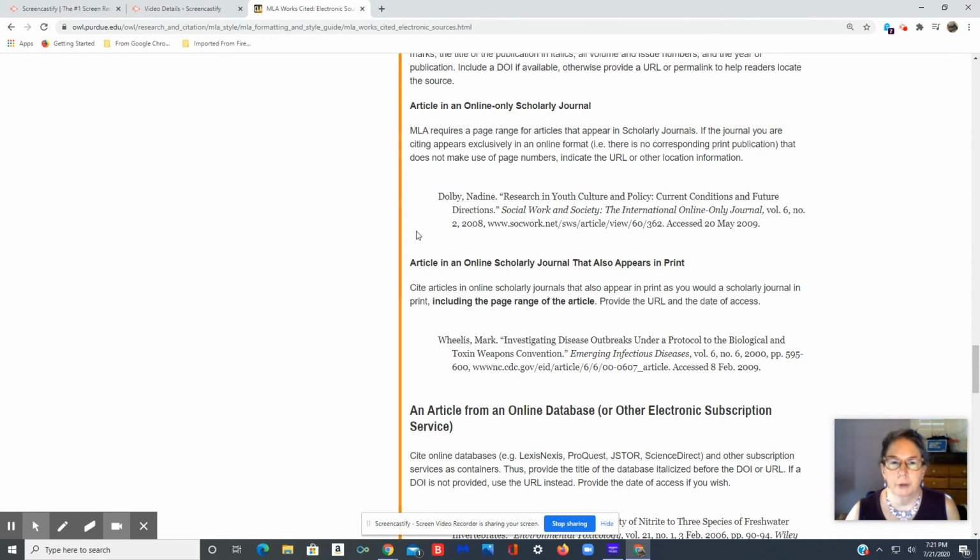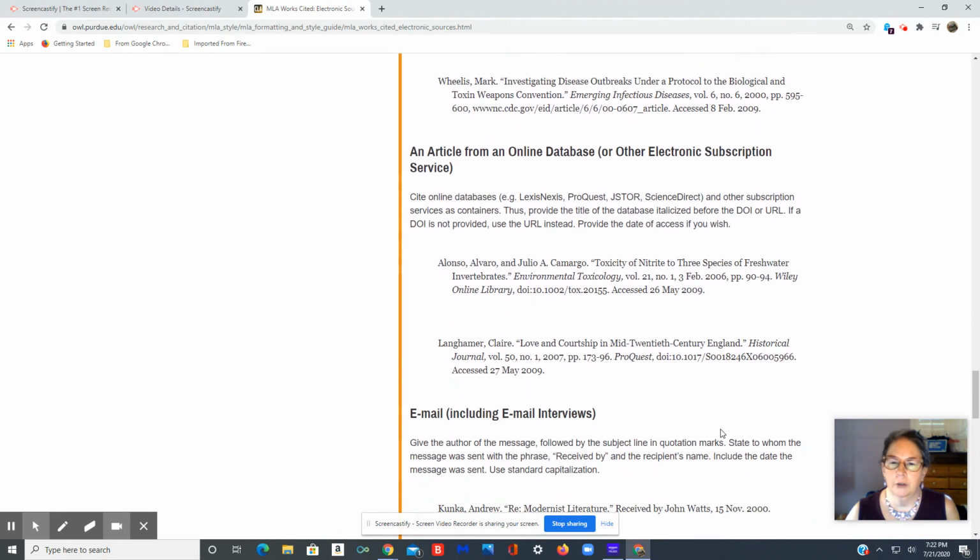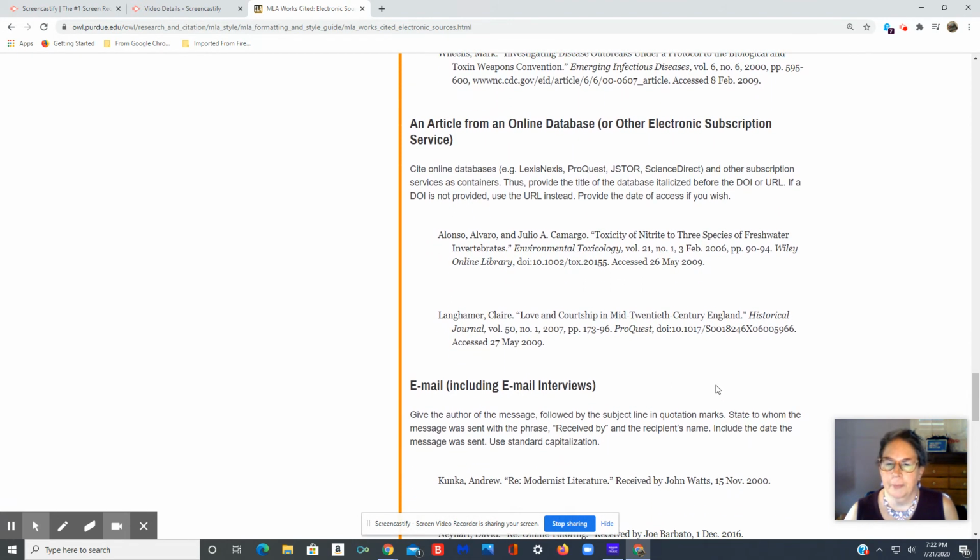There's always a particular pattern: name, title, what it came from. This journal has a volume and issue number, a year, and a URL and an access date. Oh, okay, online databases or other subscriptions.